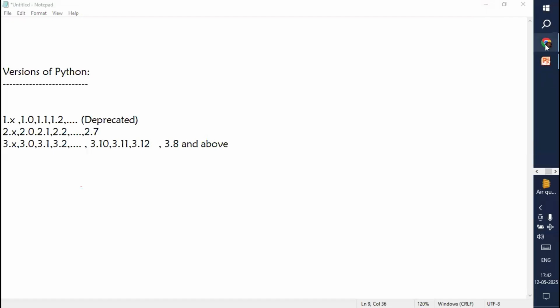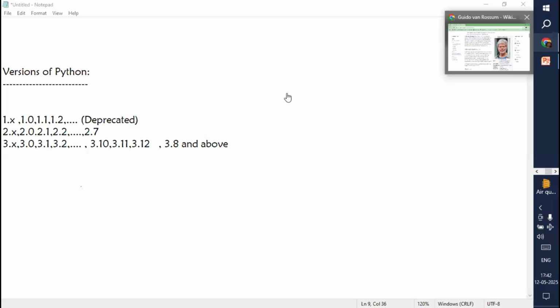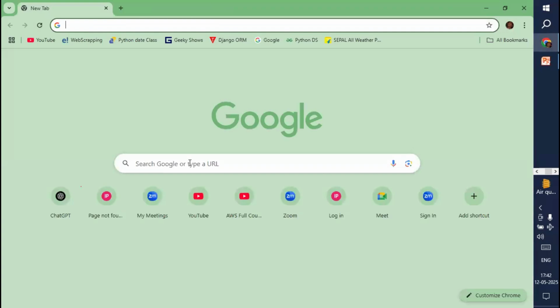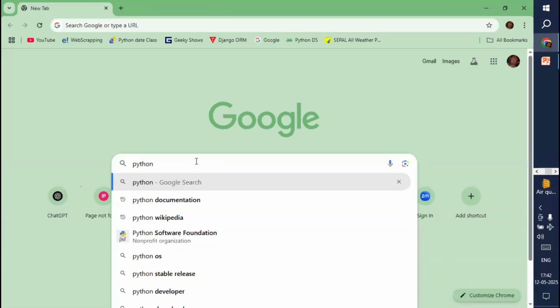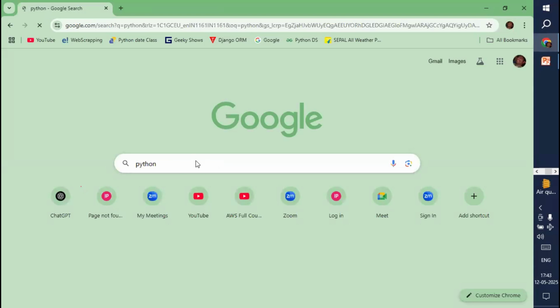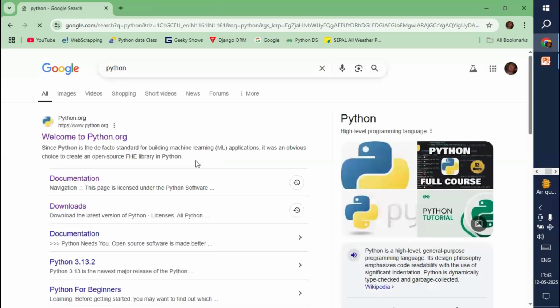And you can also download this Python software right now. Very simple, it will take less than 1 minute only. In Google, just type Python or Python download. Now see, here you can see one website.